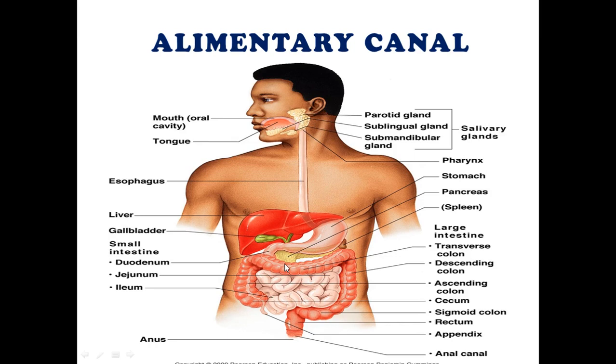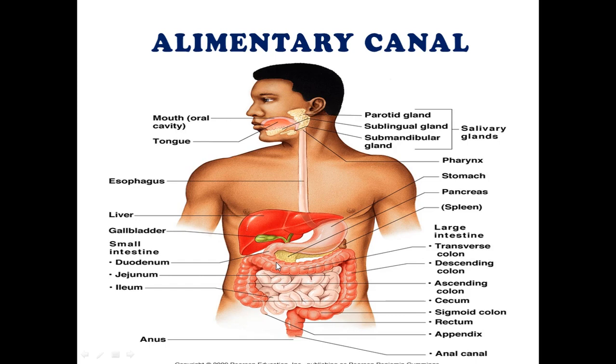Jejunum is after the duodenum and is a coiled structure, and ileum is a very coiled structure where main absorption takes place. So the stomach leads to the small intestine, and the small intestine finally leads to the large intestine. This is the large intestine, and the large intestine consists of the ascending colon, descending colon, sigmoid colon, and rectum.